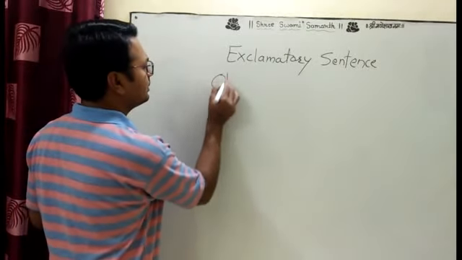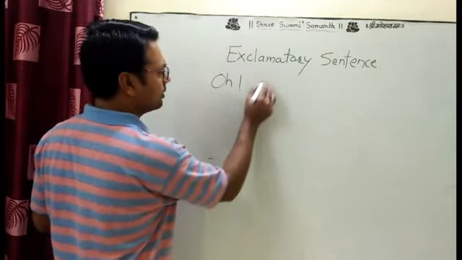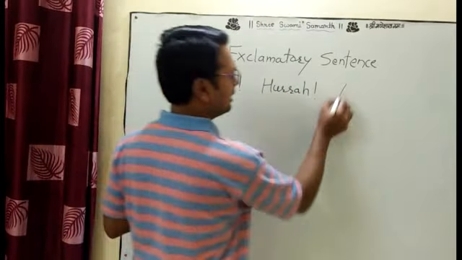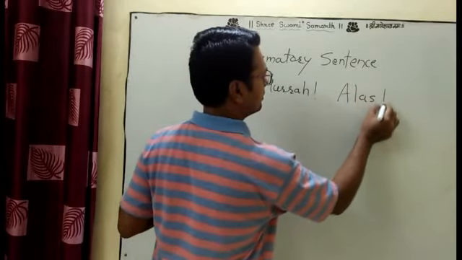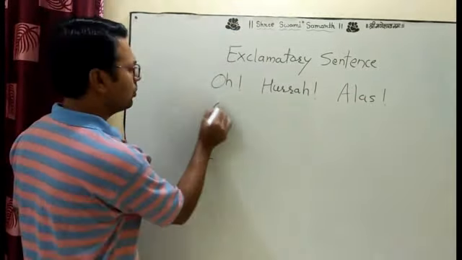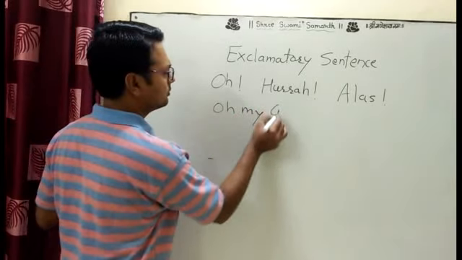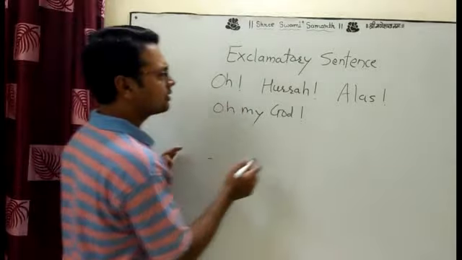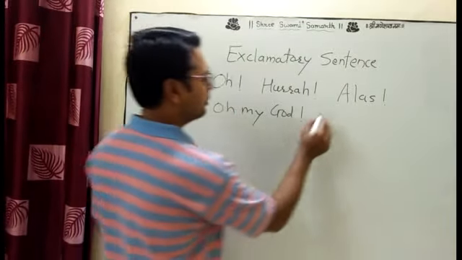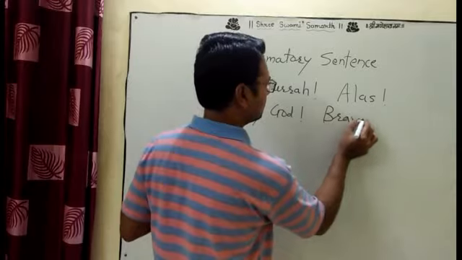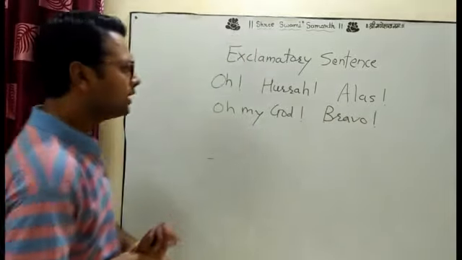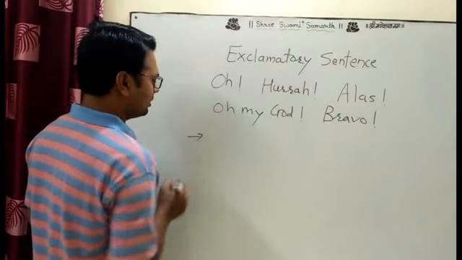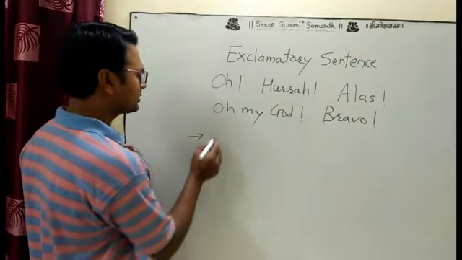Look at the exclamatory words: oh, hurrah, alas, oh my god, bravo. These are the kinds of exclamatory words. Now when we use these words in a sentence, we get examples.